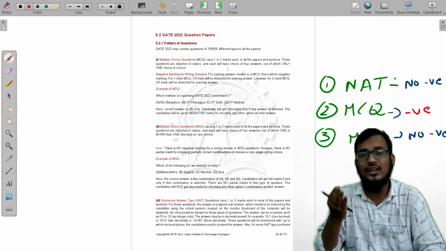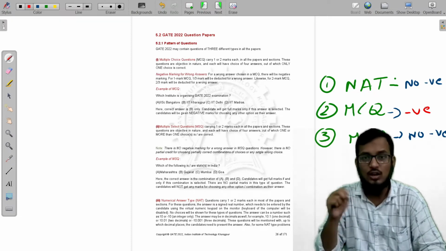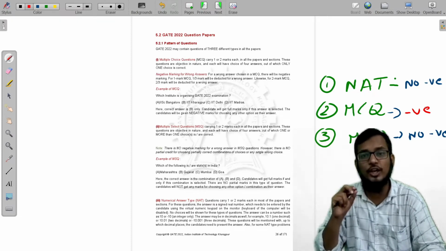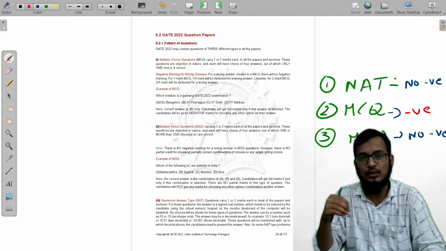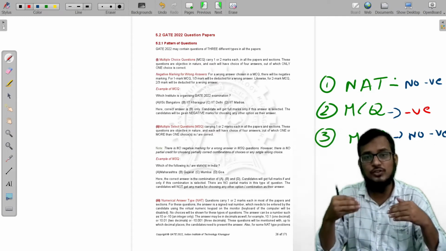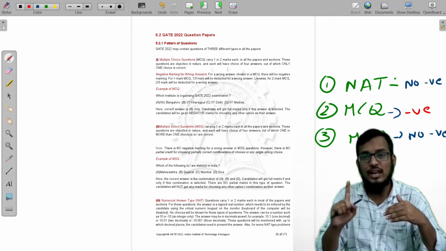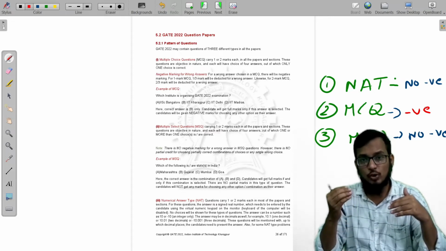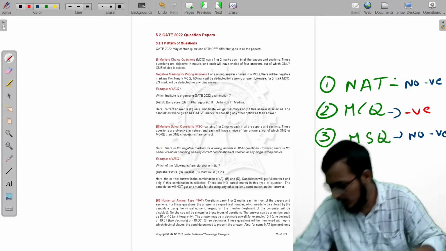So what are NATs? NAT is nothing but like the fill-in-the-blanks you answered in school. No options are given; you need to write the answer directly in the blank, which will appear on your computer-based test, the CBT. And MSQ: they will give some options for the question, and there is not only a single answer, meaning two or three of the options match the question. You can see an example here.